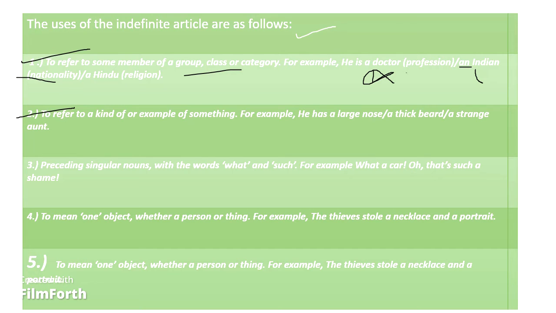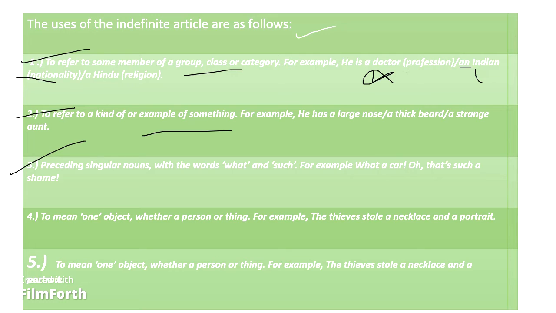To refer to kind of example of something. For example, he has a large nose, a thick beard, a stranger. Third is preceding singular nouns with words what and such. For example, what a car. Oh, that's such a shame.